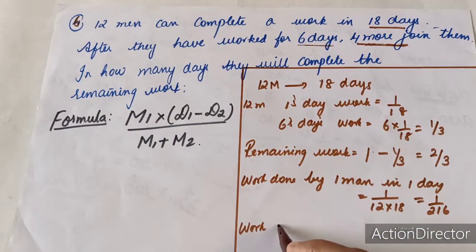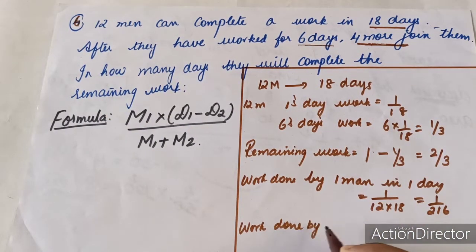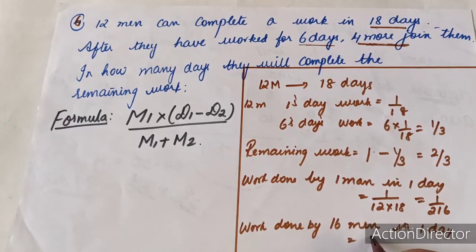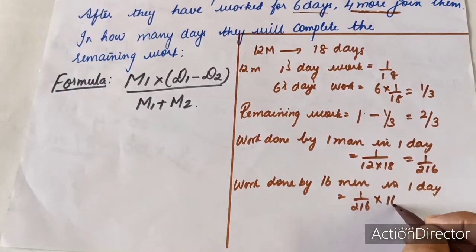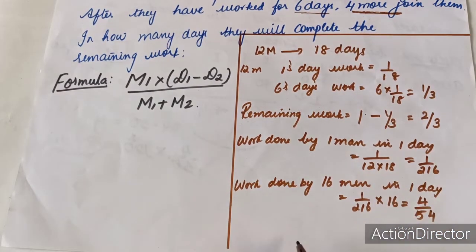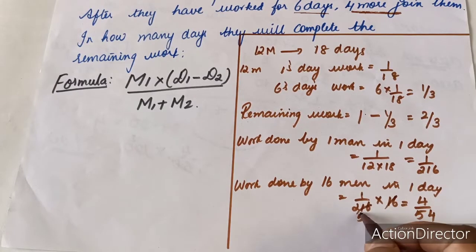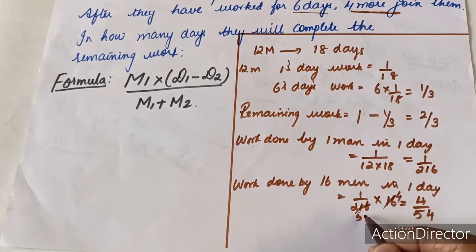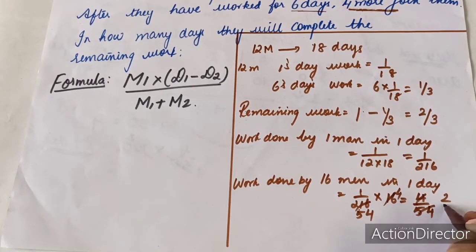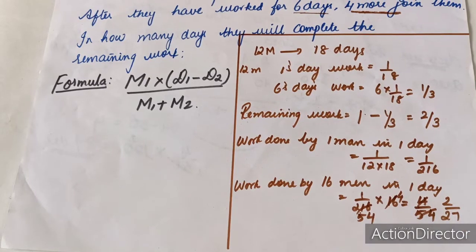So we can find work done by 16 men in 1 day, which is equal to 1 by 216 into 16, which is equal to 4 upon 54. You can cancel: 4 4s are 16, 54. So you can also cancel over here, 2 and 27.